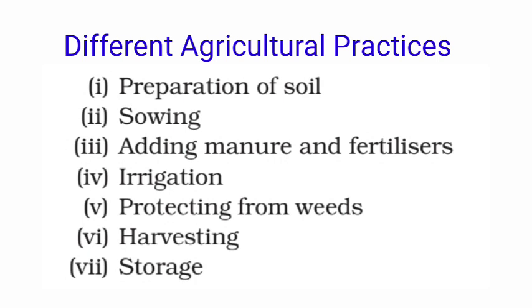Second, sowing; then adding manure and fertilizers, irrigation, protecting from weeds, harvesting, and last but not least, storage. These 7 stages of agricultural practices are the most important activities or tasks that should be followed by every farmer.